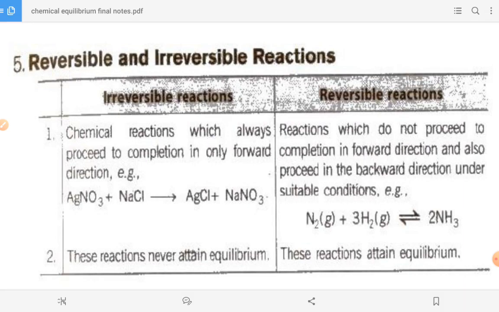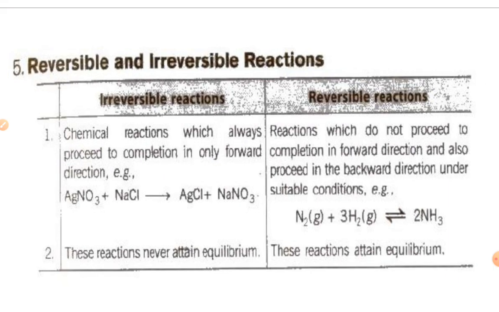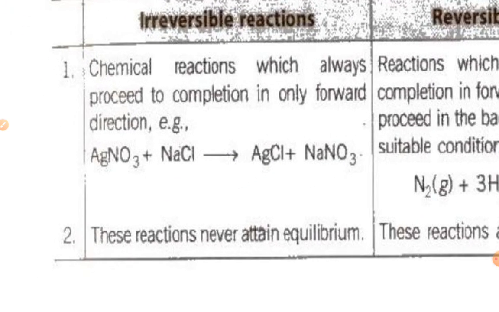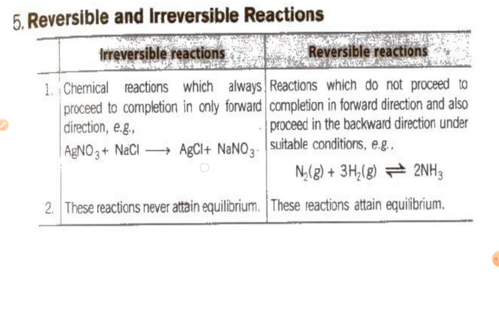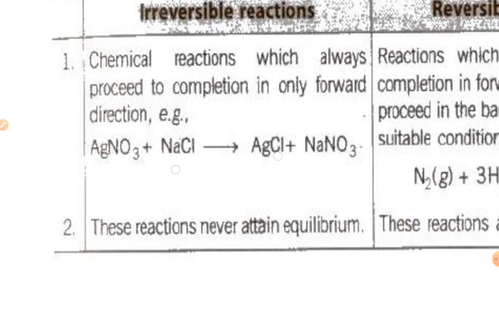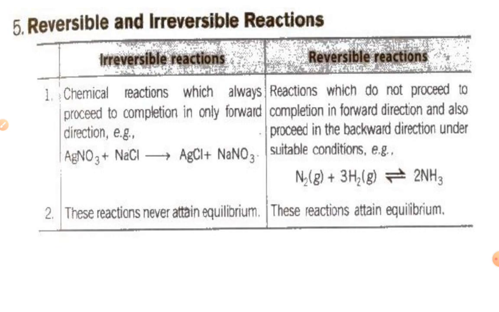A chemical reaction which always proceeds to completion only in the forward direction. For example, silver nitrate reacting with sodium chloride gives silver chloride plus sodium nitrate. This reaction takes place in only one direction, which means you cannot get back the silver nitrate again. It only goes in the forward direction: AgNO3 plus NaCl convert to AgCl plus NaNO3.